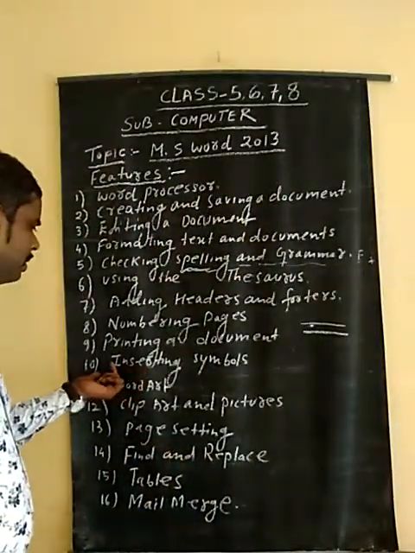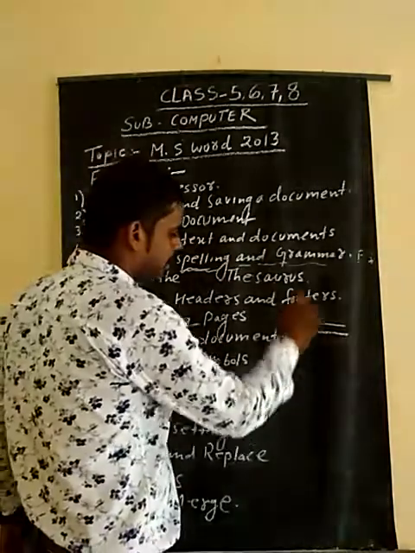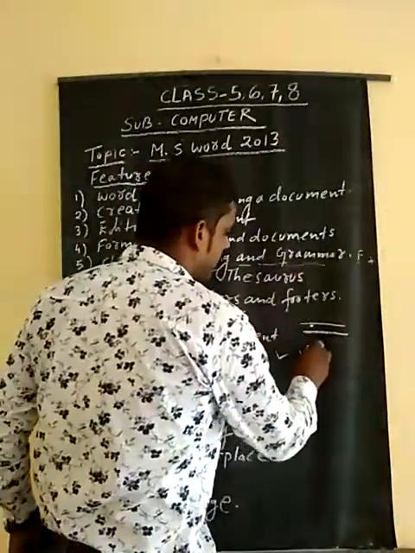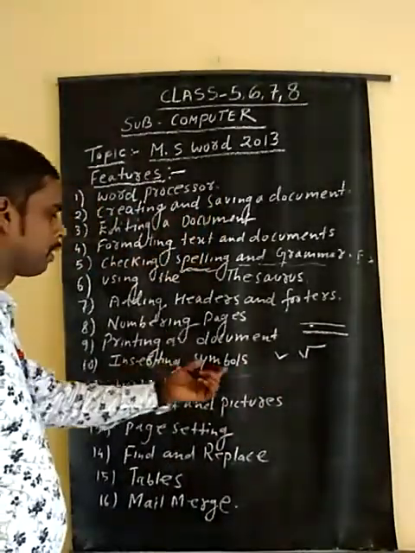Next, point 10 is inserting a symbol. In Insert Symbol, if you want to write anything, you can insert a symbol. You write square root, tables. These symbols you get from inserting a symbol by going to the Insert menu.